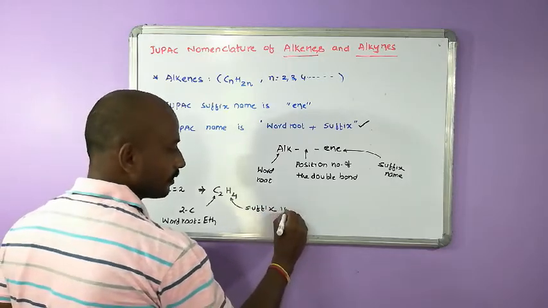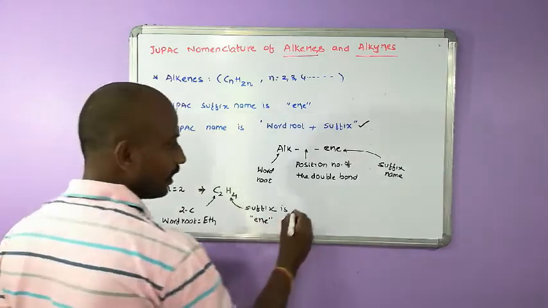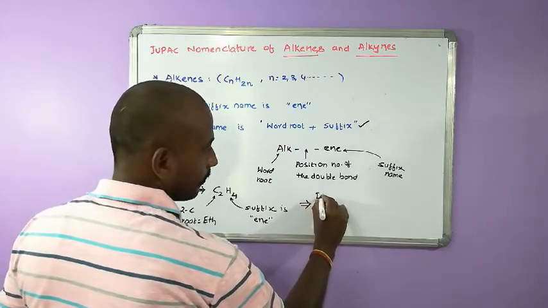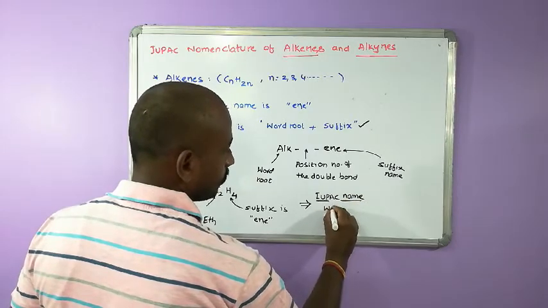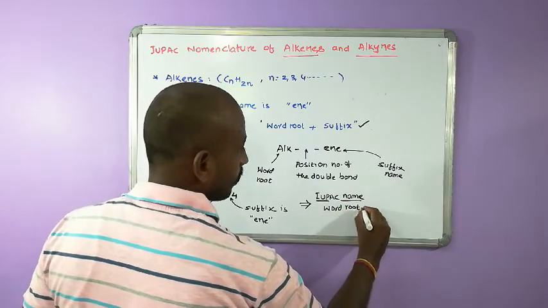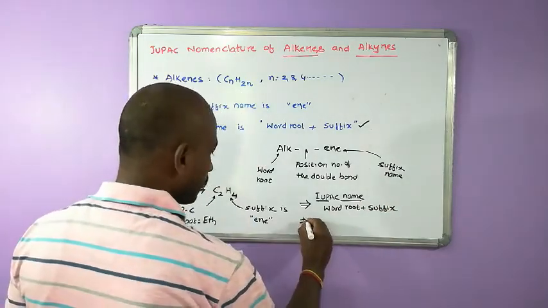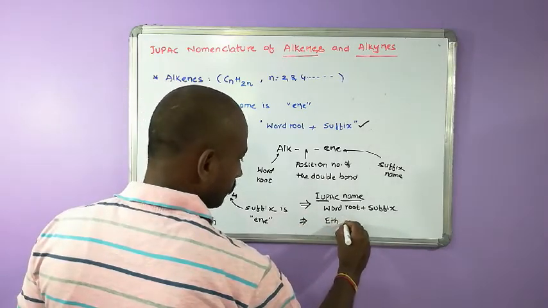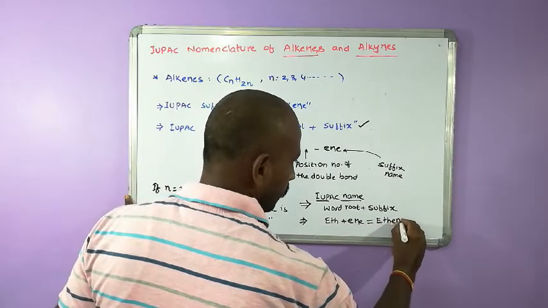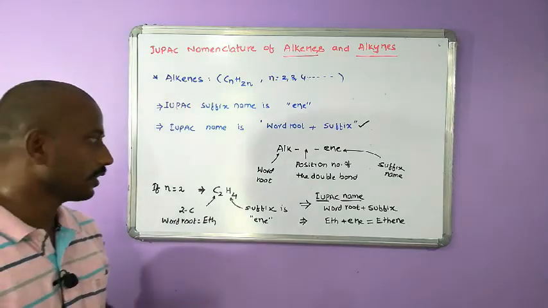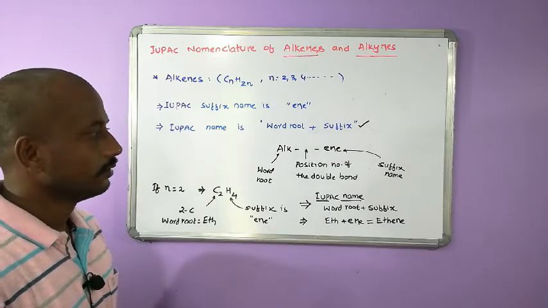The suffix name is "-ene". So the IUPAC name is word root plus suffix: eth plus ene is equal to ethene. You can also say ethylene.